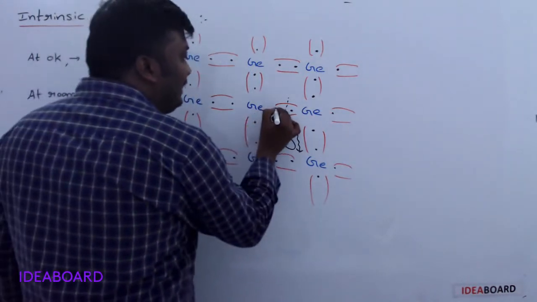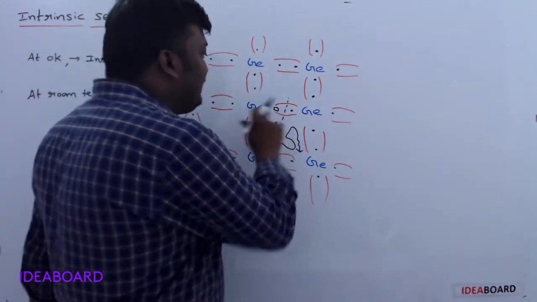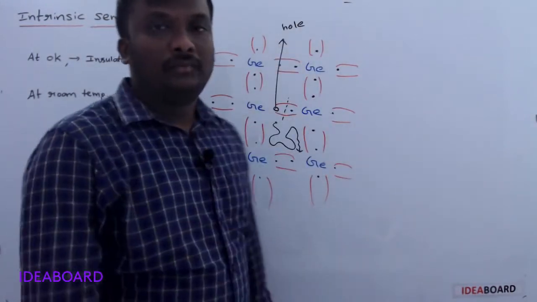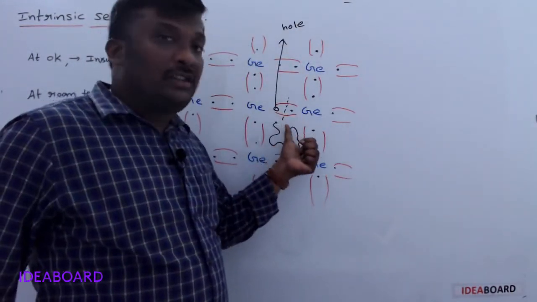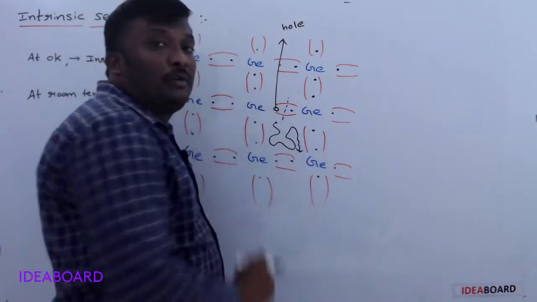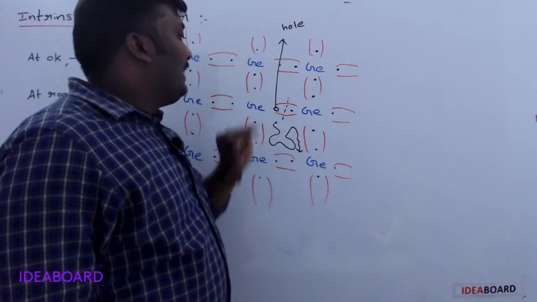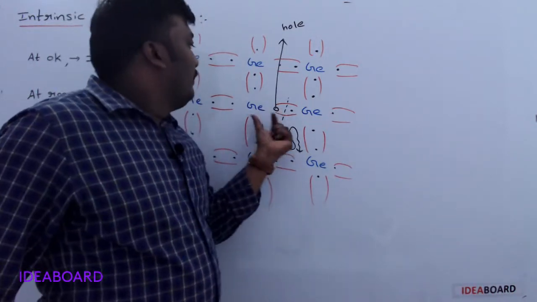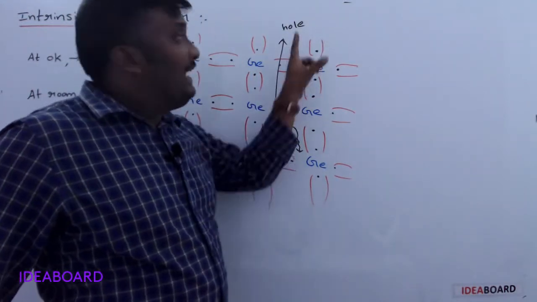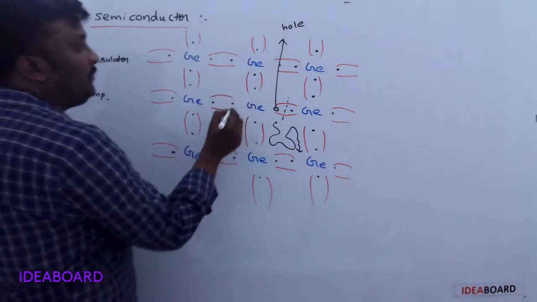So here a vacancy is created due to the loss of an electron. This vacancy is called a hole. Electron has negative charge, so a negatively charged electron coming outside makes the vacancy equivalent to a positive charge. So what is a hole? A hole is the vacancy created in the band by the loss of an electron, and it has positive charge. Understand now?